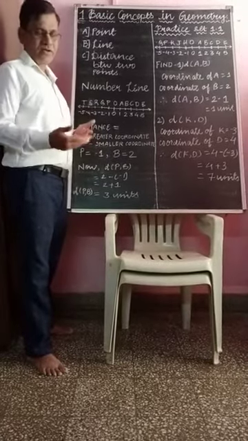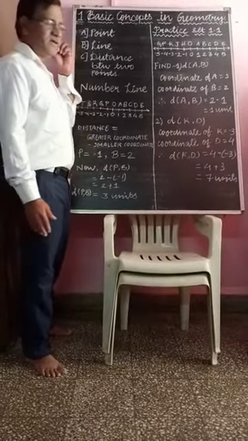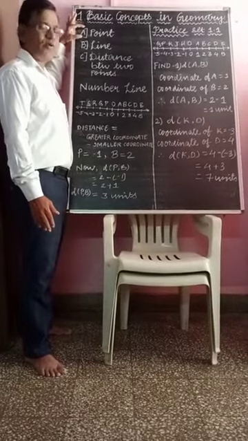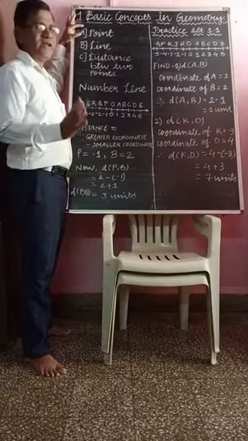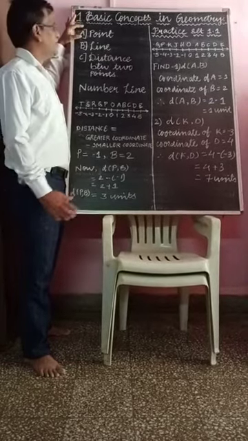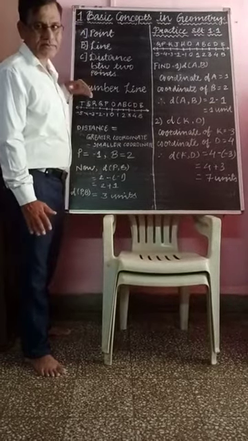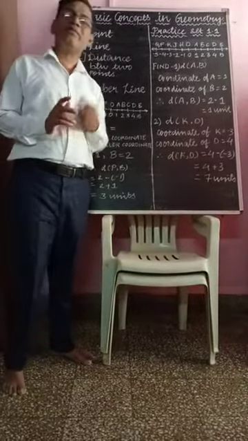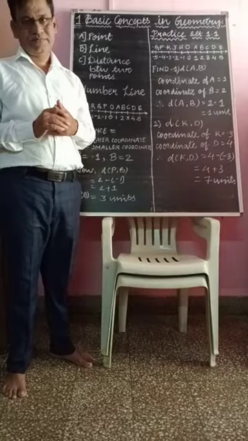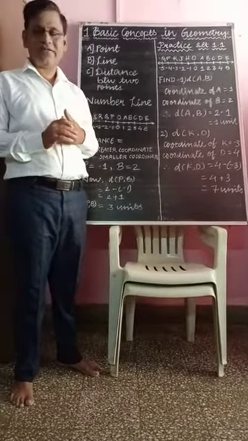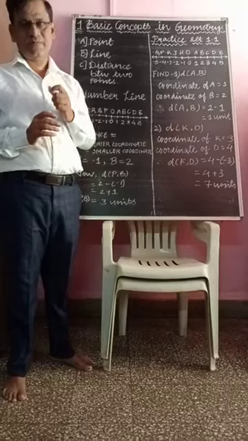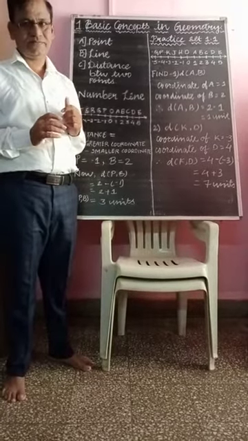Now we go one by one. First, geometry starts with a point. Point is an undefined term in geometry, but you can say that a point is a dot made by a sharp pencil.